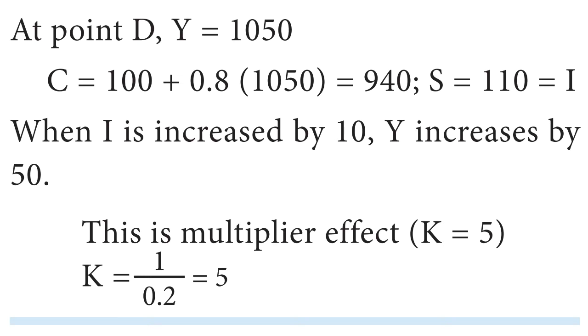Fourth stage. When I is increased by 10 crores, Y is increased by 50 crores. This is the multiplier effect.